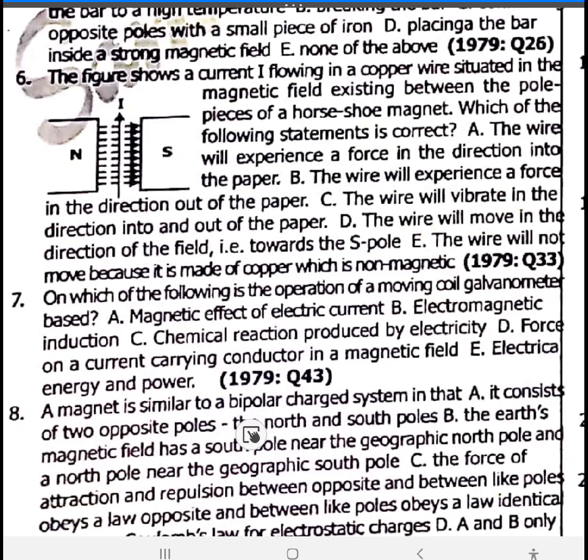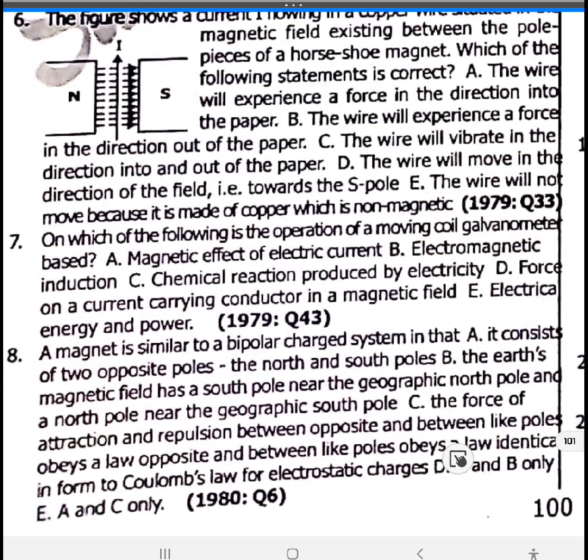two opposite poles, north and south. A is correct. The Earth's magnetic field has a south pole near the geographic north pole and a north pole near the geographic south pole. B is correct.